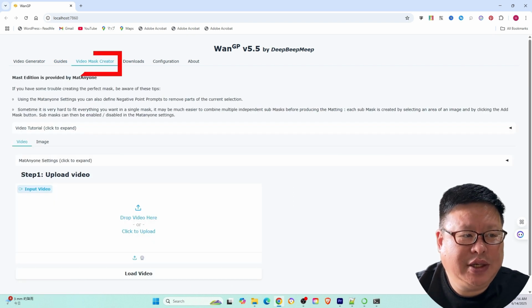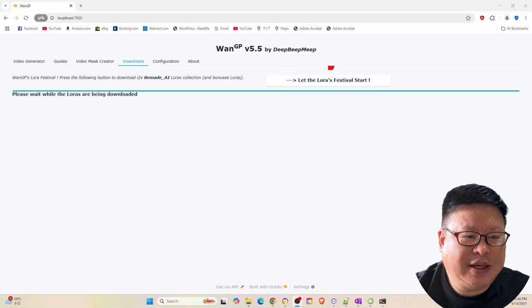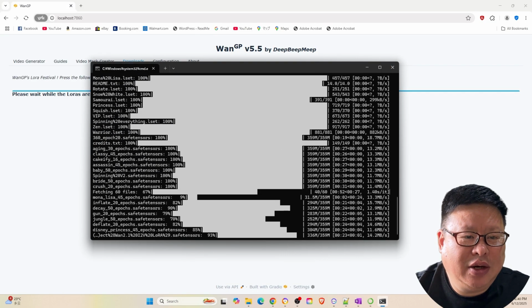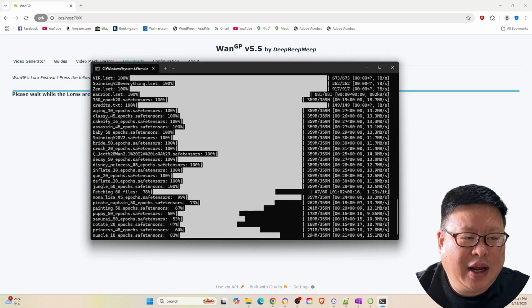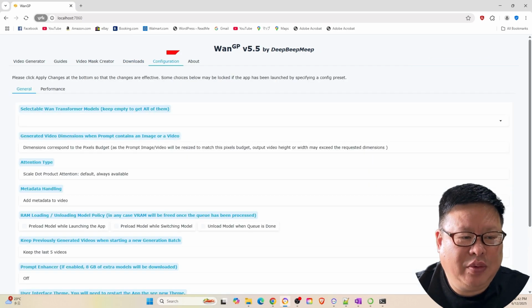Video Mask Creator enables you to modify and edit your video. Download menu lets you access a wide variety of LoRA models. Clicking it starts the download process, and there are so many LoRAs available to choose from. The configuration menu can modify your system.